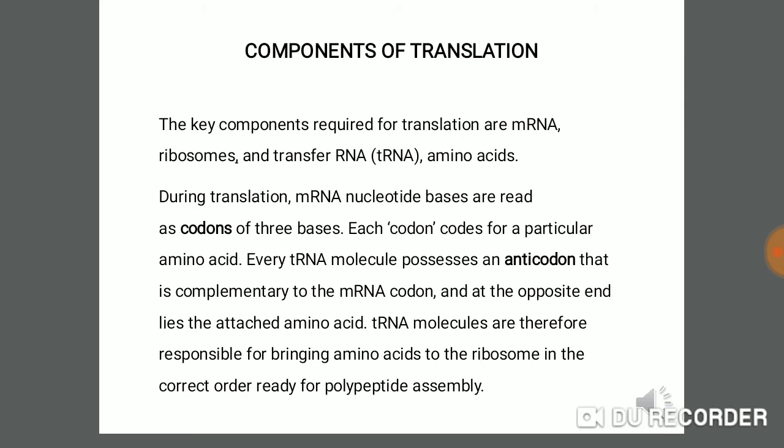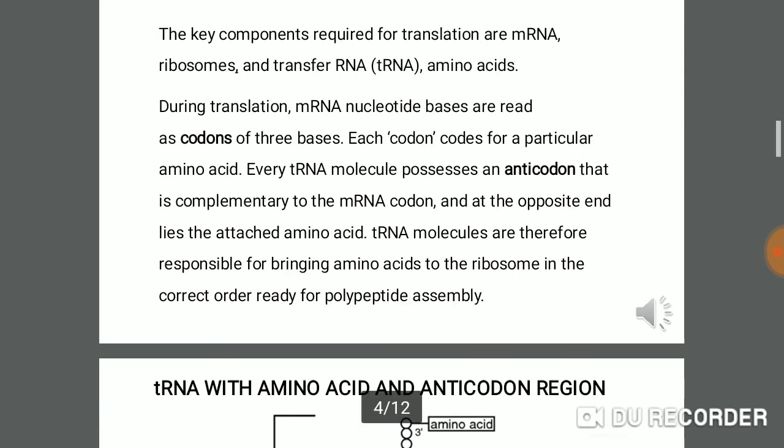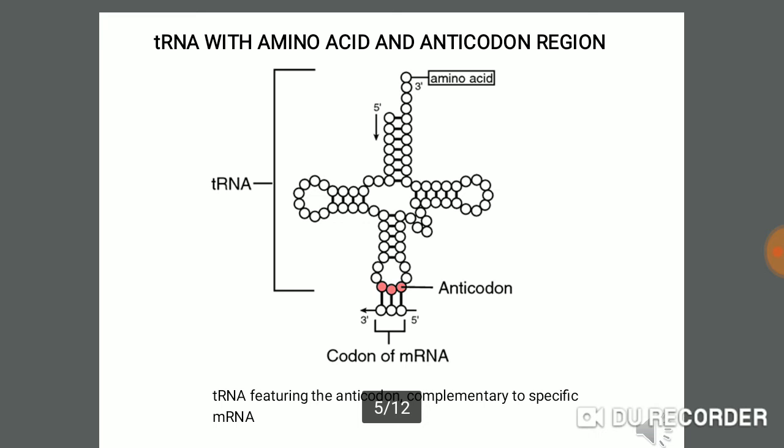The tRNA molecule is responsible for bringing amino acids to the ribosomes in the correct order to synthesize the polypeptide chain. This is the diagram of the tRNA molecule, and here we see that at the three prime end of the tRNA molecule the amino acid is attached, while the five prime end of the tRNA molecule is free.